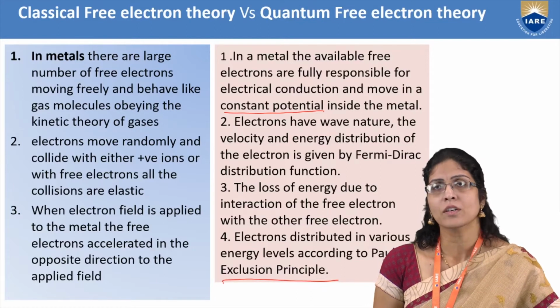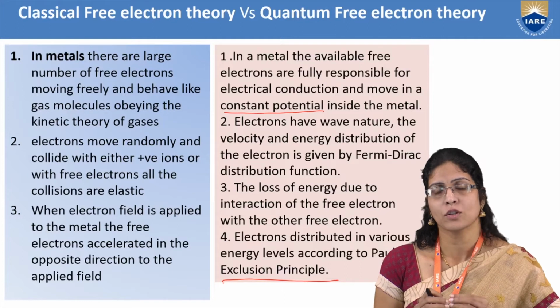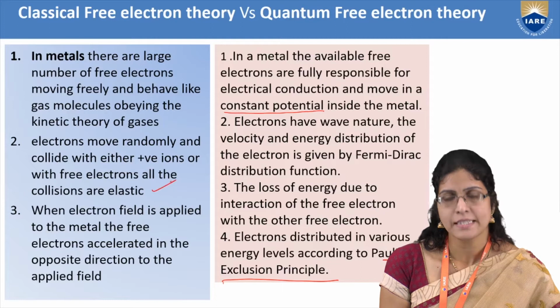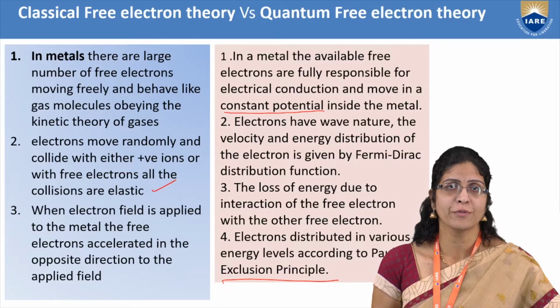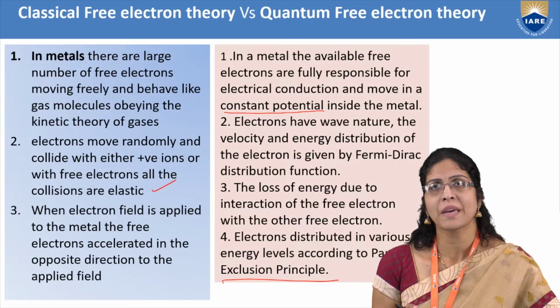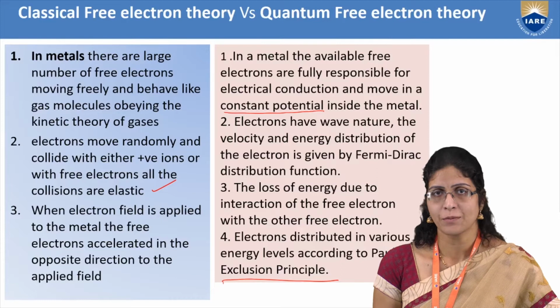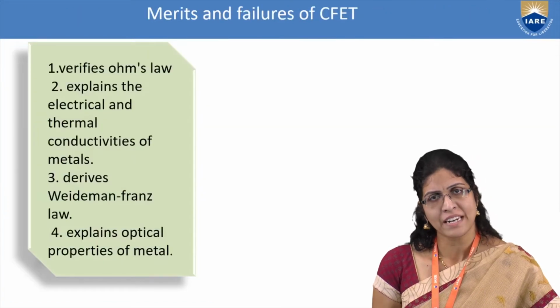And the loss of energy of the electrons due to the interaction of the free electron with the free electron was also taken into consideration, whereas here it says that there is no loss of energy and the collisions are perfectly elastic. So these are the major differences between the classical free electron theory and the quantum free electron theory. But they both carry their own merits and failures.